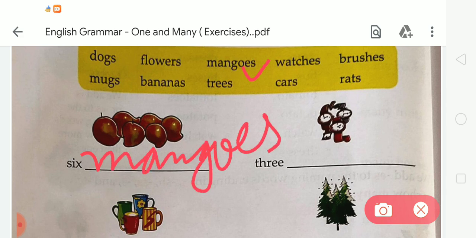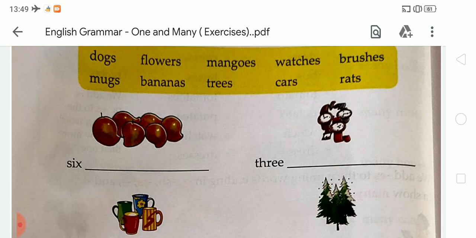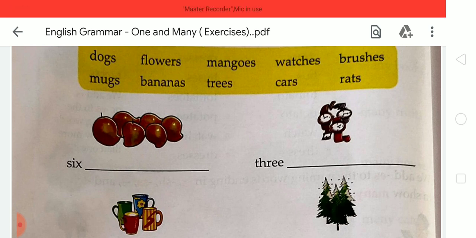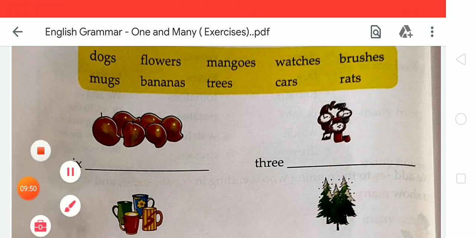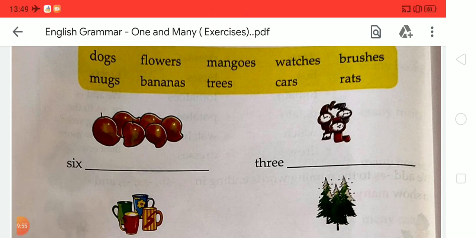We have to use es. Why are we using es? Because in the word mango, we can see the last letter is o, and we all learned that when words end with x, ch, o, double s, at that time we have to use es to show their many forms. And here are a total of 6 mangoes, so it is more than one. So yes, it is a form of many.